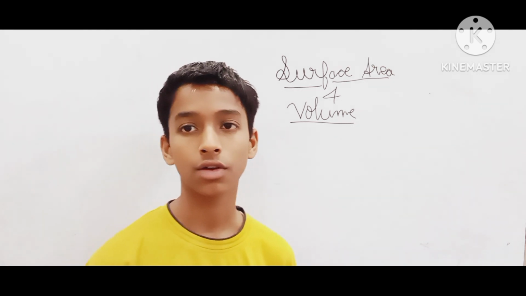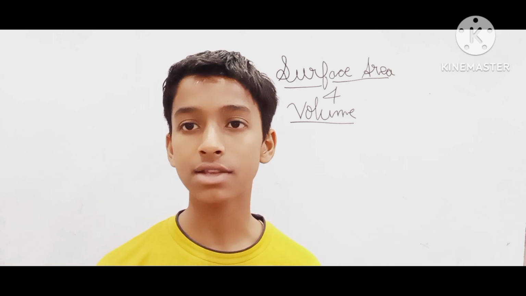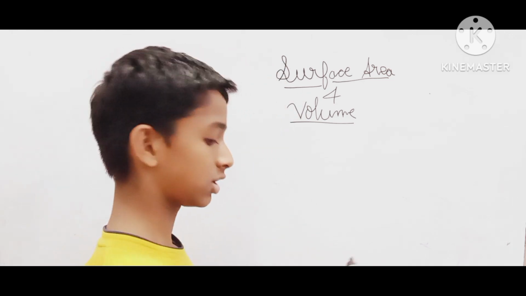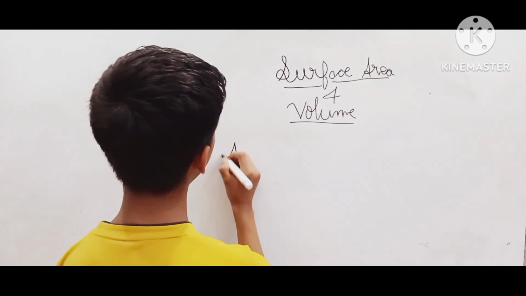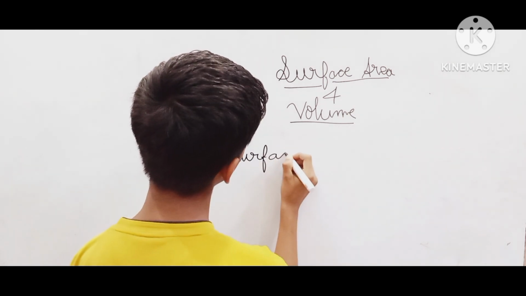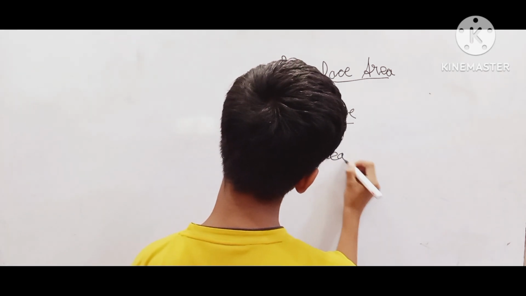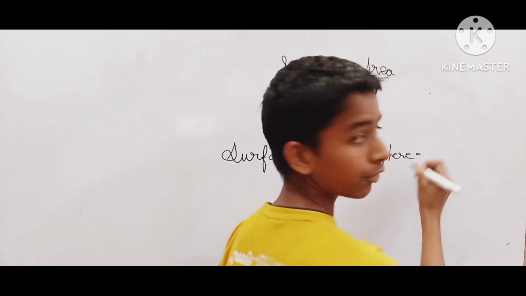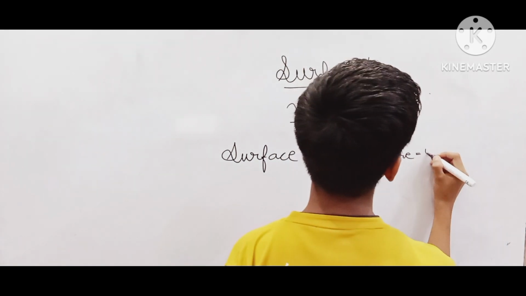Now, first we will talk about which of these terms belong to which of these 3D objects. That is, the surface area belongs to the sphere. Curved surface area and total surface area belong to the hemisphere. Now, you must be wondering why there is no curved surface area and total surface area for the sphere. There is nothing as such for the sphere. There is only the surface area of the sphere. Now, first we will write the surface area. The formula for the surface area of the sphere would be 4 pi r square.